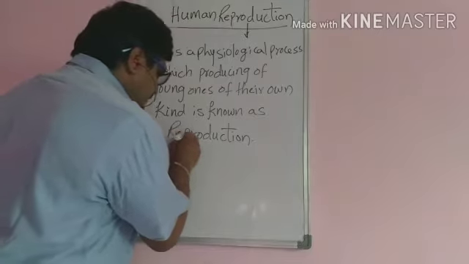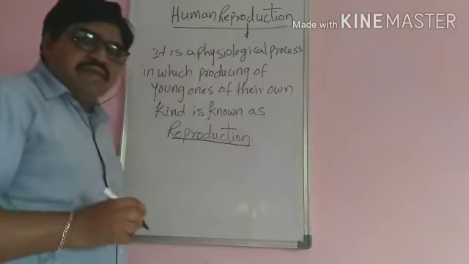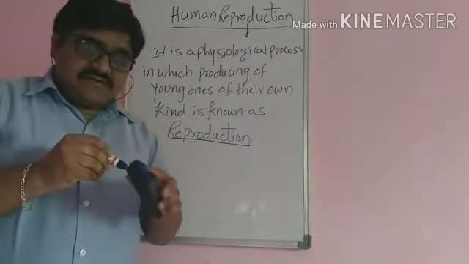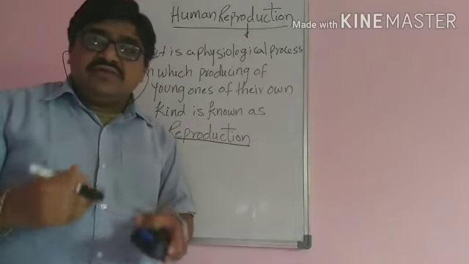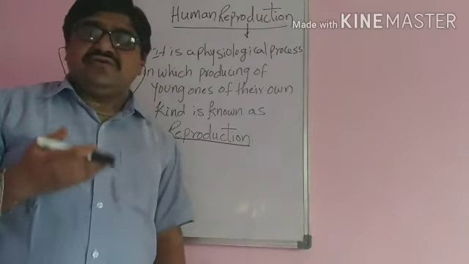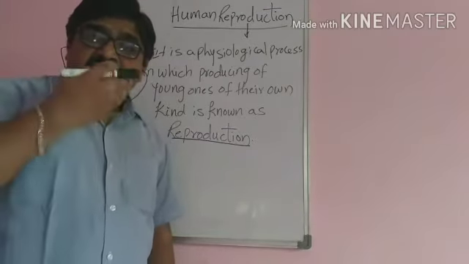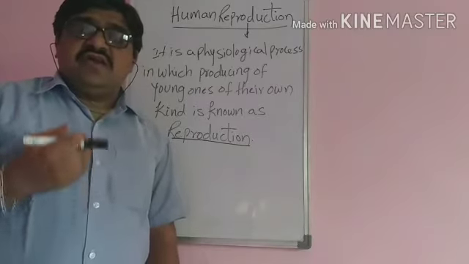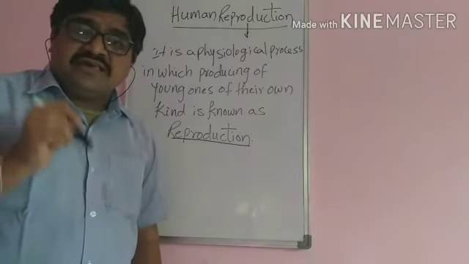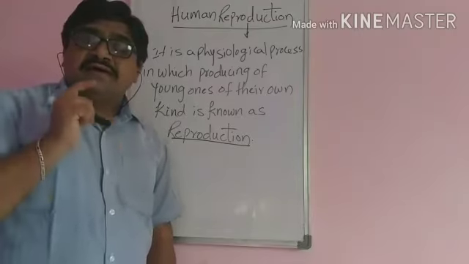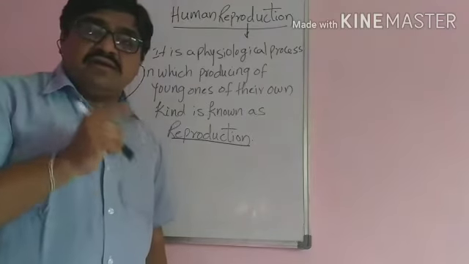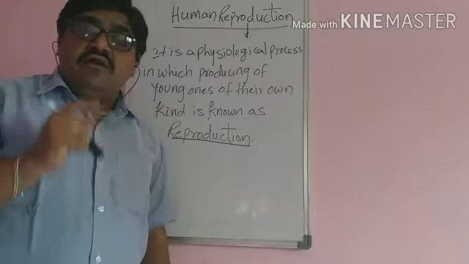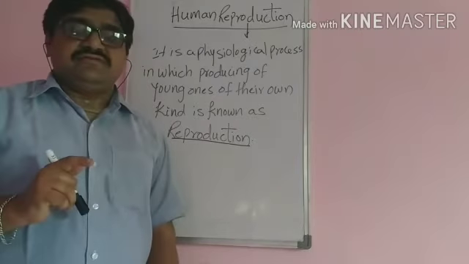To continue their generations, or to continue their species from generation to generation, reproduction is a very important aspect in all living organisms.